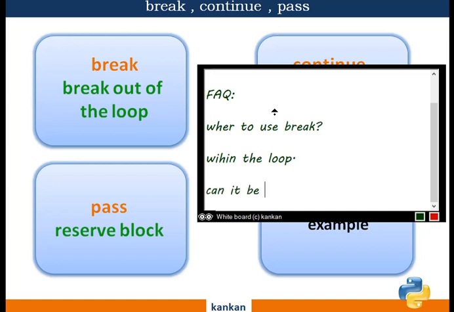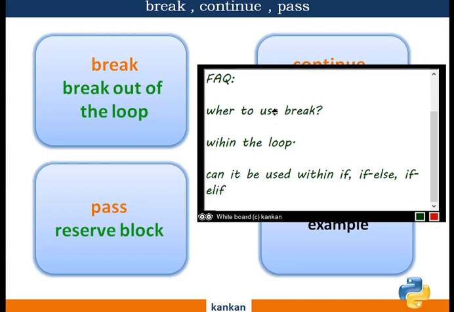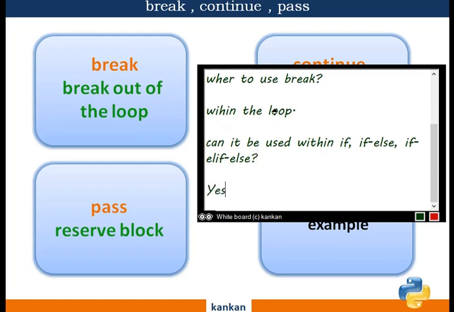Can it be used within if or if else? Yes, it can be used, but within the loop.